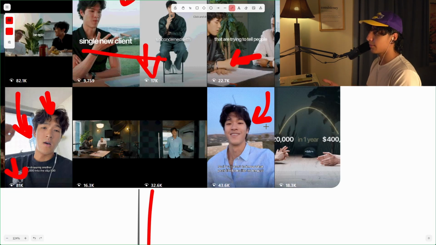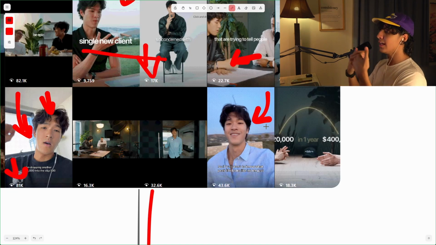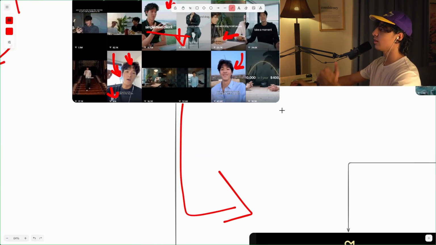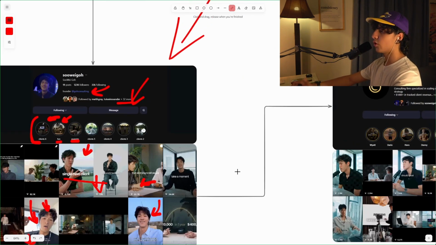So if you're doing something like that right now, where you're just flexing stuff and flexing your watches, flexing your lifestyle, stop doing that. Instead, show your story behind it. Always tie it to a story, tie it to the person behind it, because that is what people care about. It's a personal brand. You need to understand that it's a personal brand for a reason. The person behind it is the number one thing that matters.